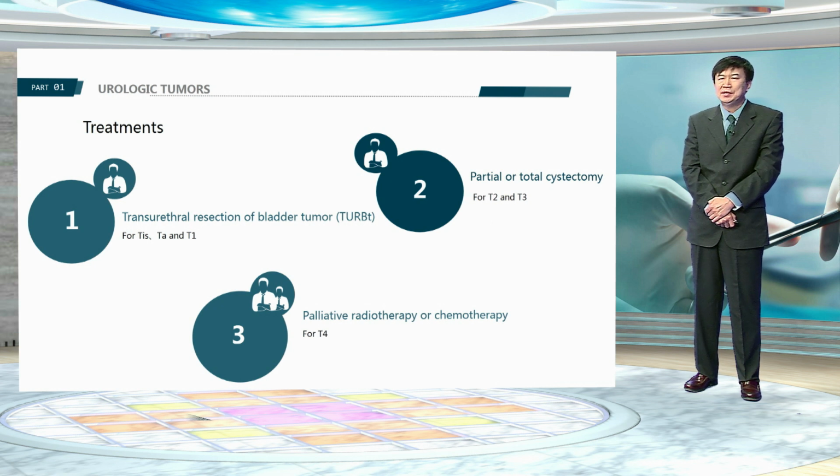Low-grade CIS can be managed with intravesical therapy. Radical cystectomy should be considered for high-grade CIS, CIS with papillary tumor, muscle invasion, and BCG failure.